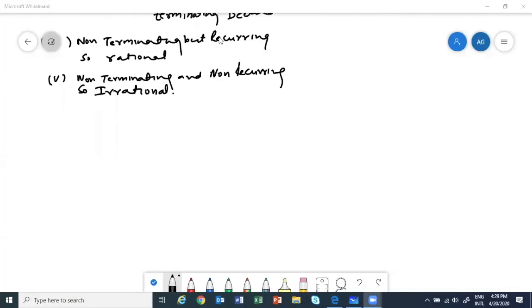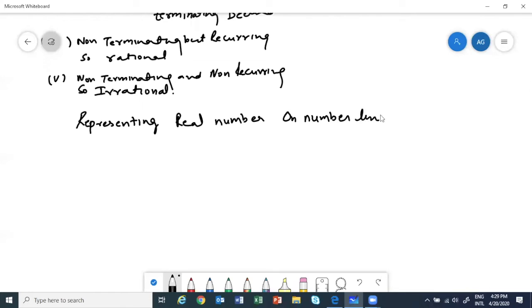Okay, so now we will do representing real numbers on the number line. This method will be called successive magnification.